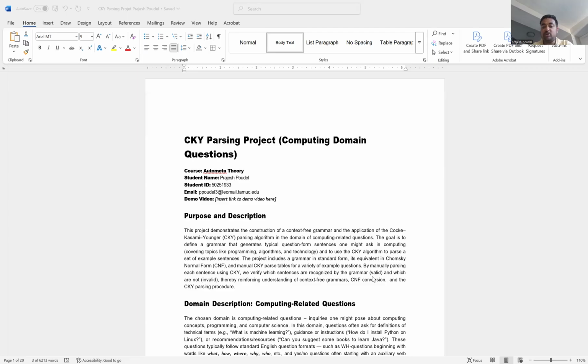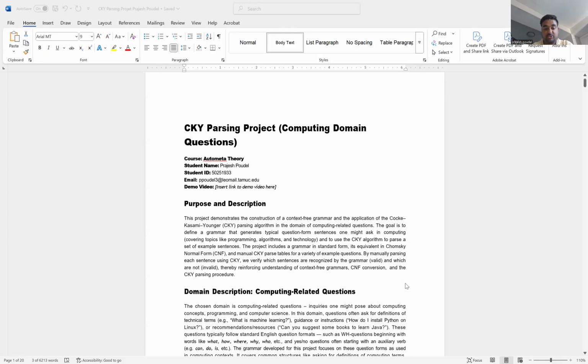The project includes a grammar in standard form, its equivalent in CNF, and manually built CKY parse tables for a variety of example questions. By manually parsing each sentence using CKY, we verify which sentences are recognized by the grammar, which are valid and which are not valid, thereby reinforcing understanding of context-free grammar, CNF conversion, and the CKY parsing procedure.